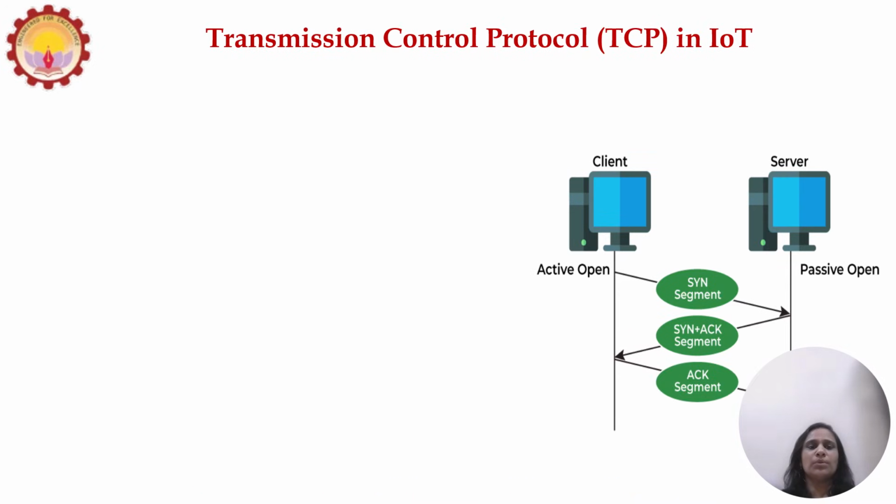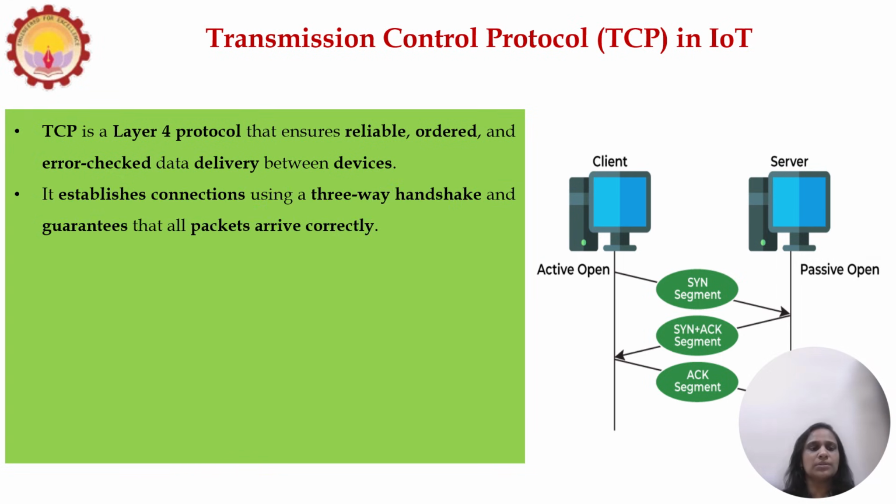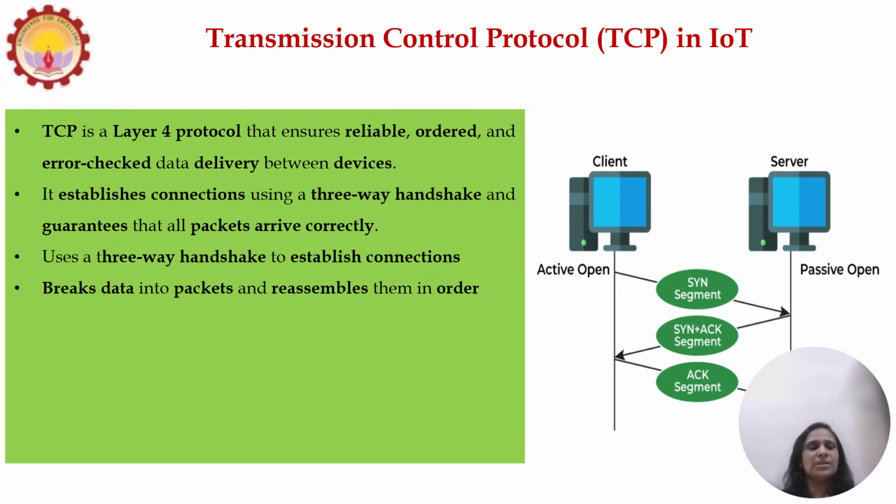Now we will talk about the Transmission Control Protocol, that is TCP. TCP is a layer 4 protocol that ensures reliable, ordered and error-checked data delivery between devices. It establishes connections using a three-way handshake and guarantees all the packets arrive correctly. It breaks data into packets and reassembles them in order.